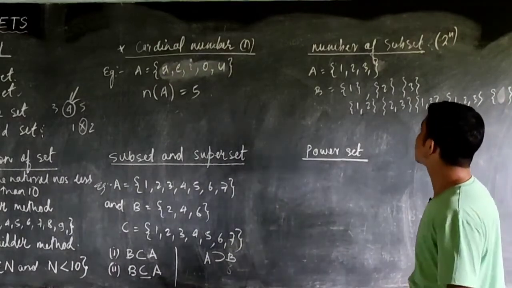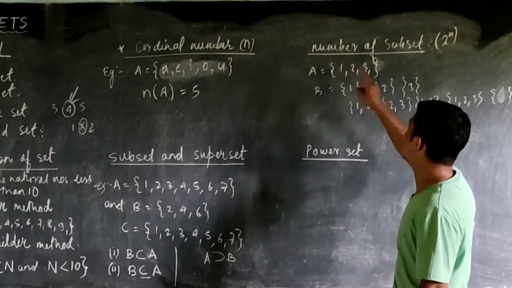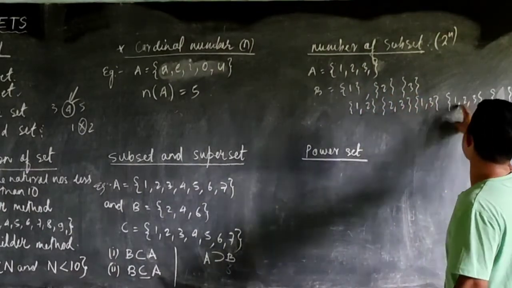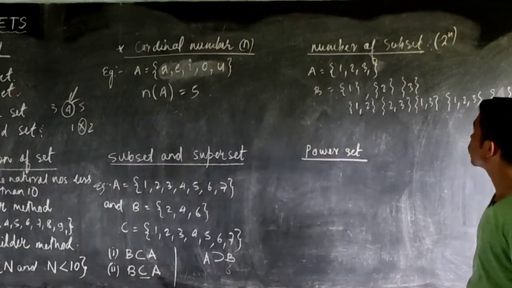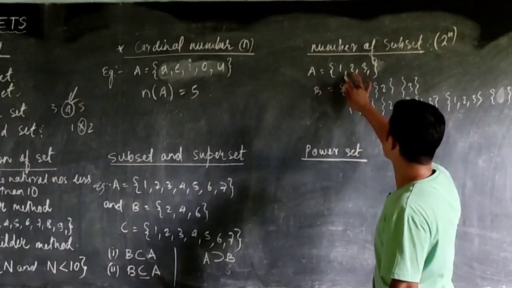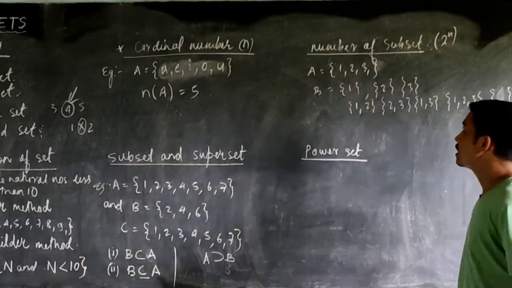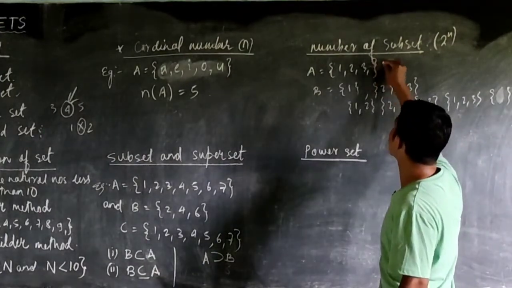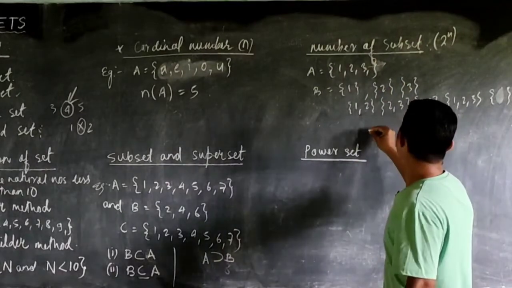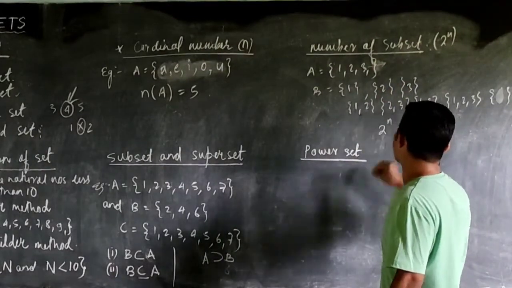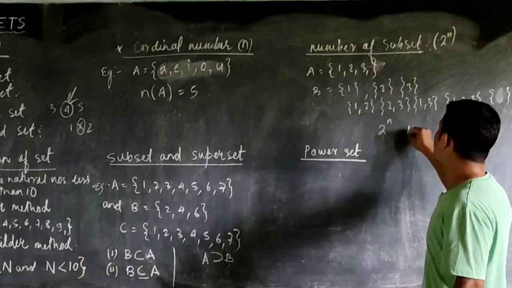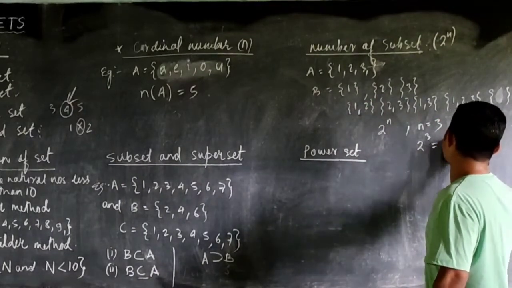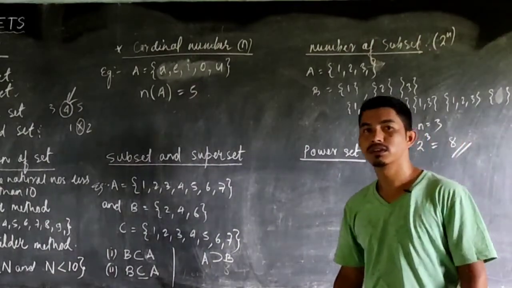So how many subsets? I have 3 elements, 1, 2 and 3. So how many sets? 1, 2, 3, 4, 5, 6, 7, 8. So if A has 3 elements, I see that 8 subsets are possible. So generally if I have n number of elements in the given set, the number of subsets possible will be 2 to the power n. So let us see for here. We had n equal to 3. So 2 to the power 3 is equal to 8. So that is how we can find the number of subsets.